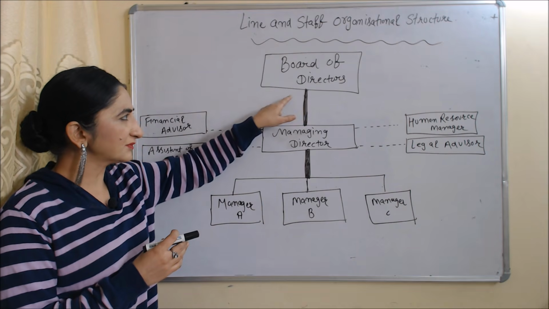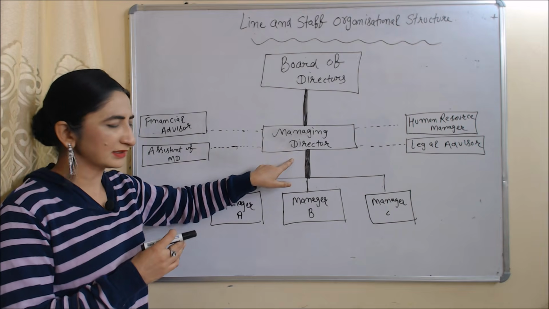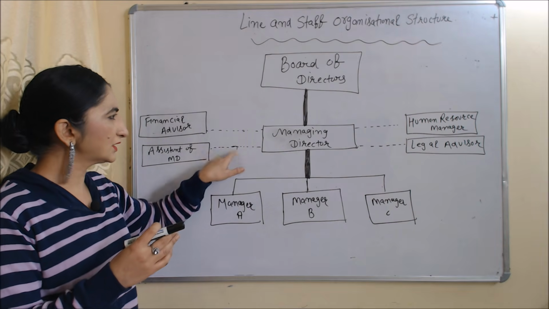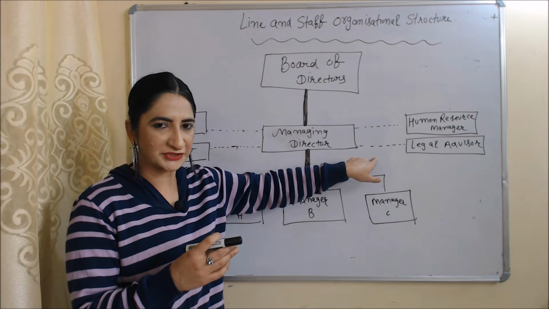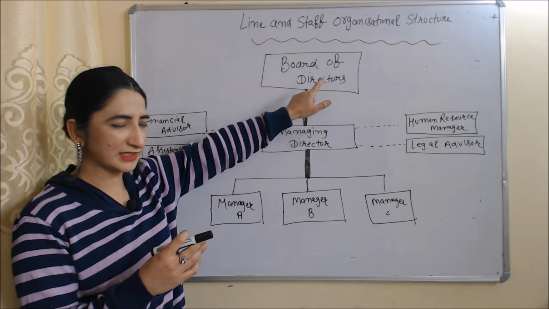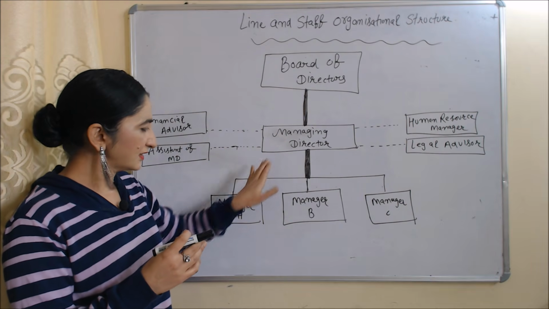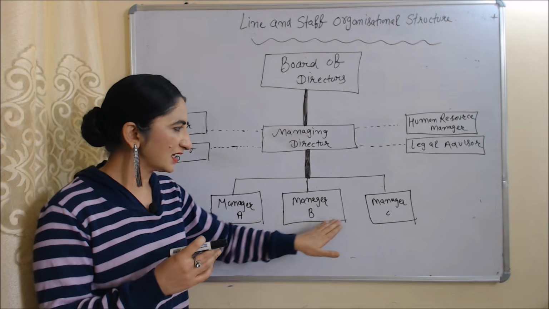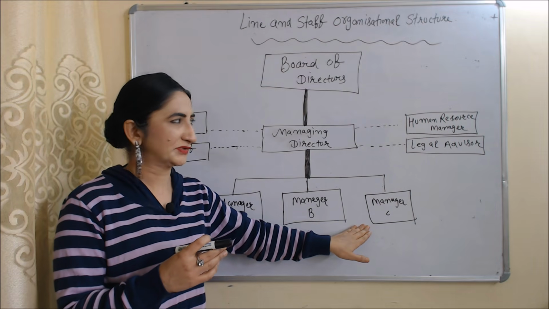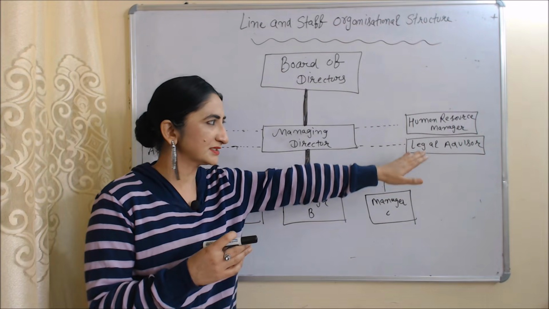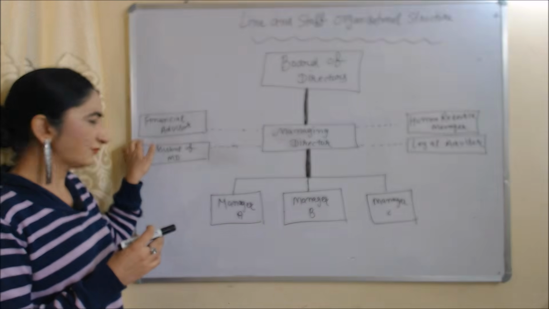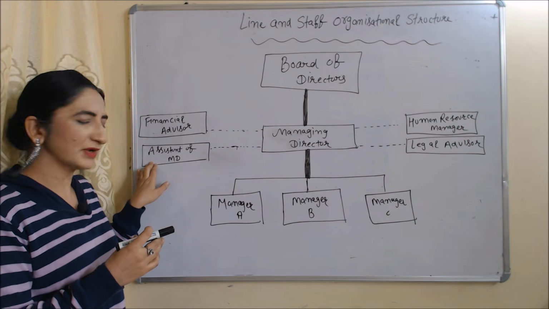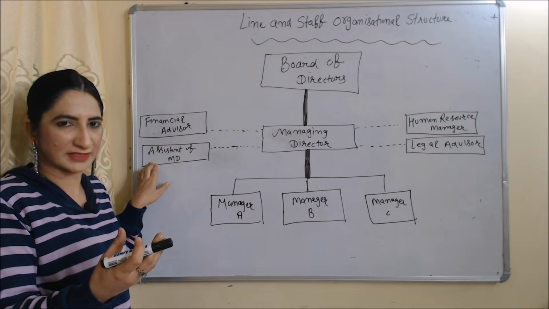In this diagram, the solid line represents line relation and the dotted line represents staff relation. And here board of directors, managing director and manager A, manager B and manager C are line executives. And human resources manager, legal advisor, financial advisor and assistant of MD are working as staff executives.